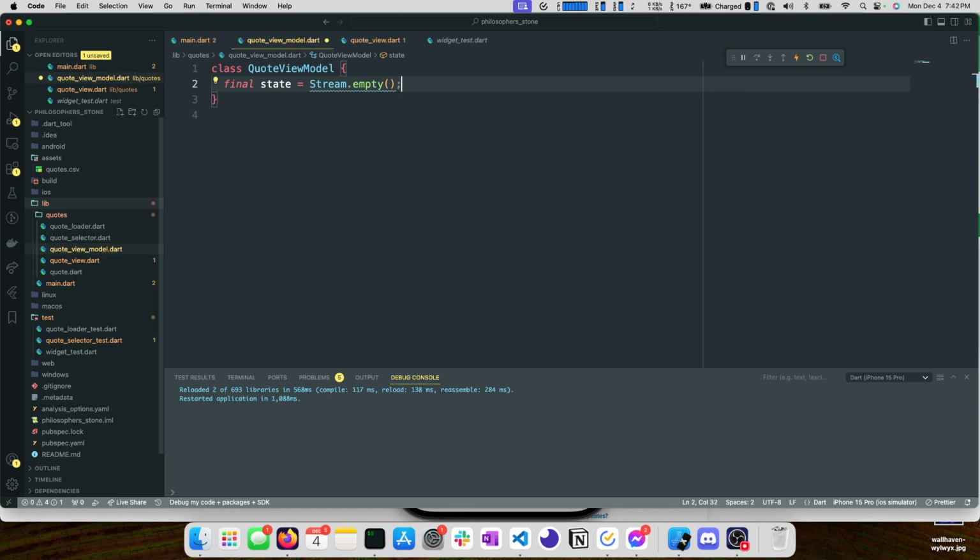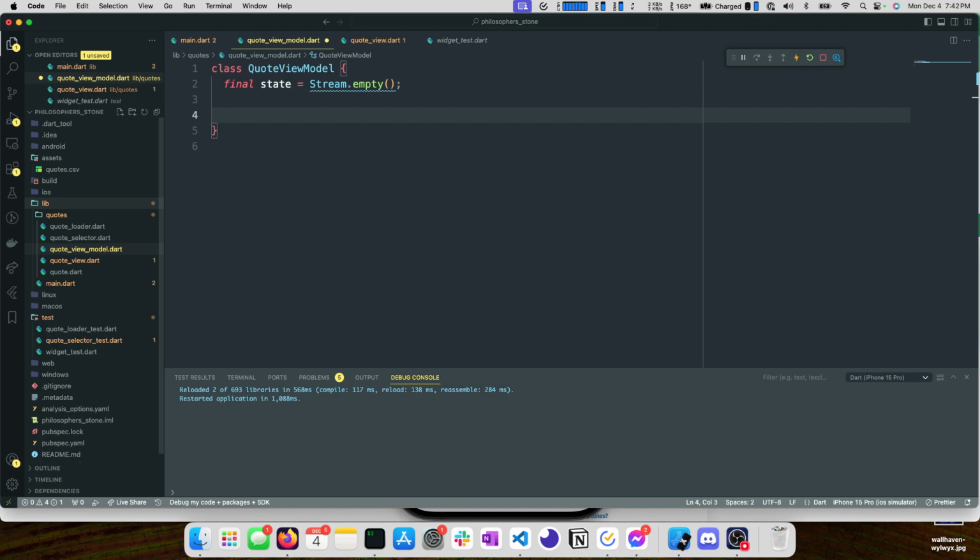Okay, I think that's what I would like. And this will be public, so we'll use this in our quote view, and we'll react to the state of that stream with a stream builder. And again, if you've used bloc, that pattern is actually really similar to what you do with a bloc builder. So we'll kind of do the same thing here.